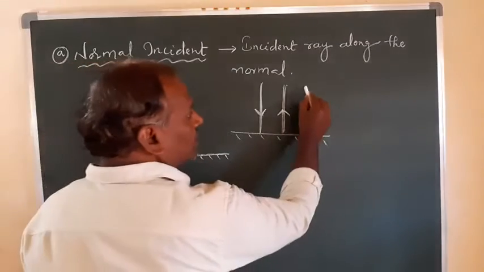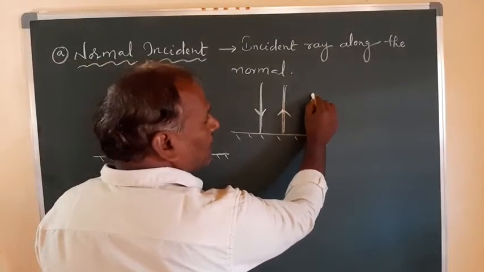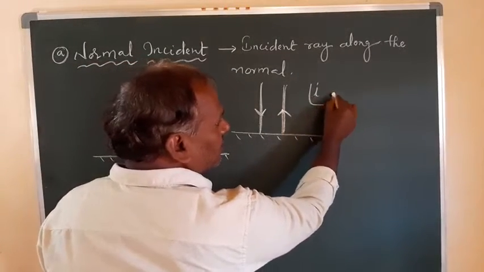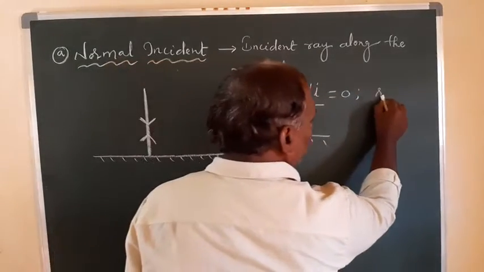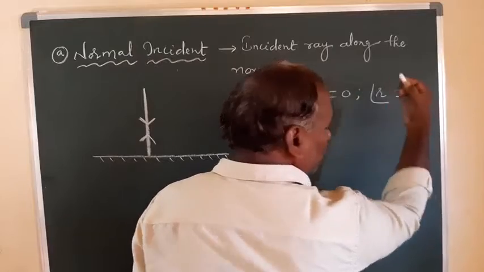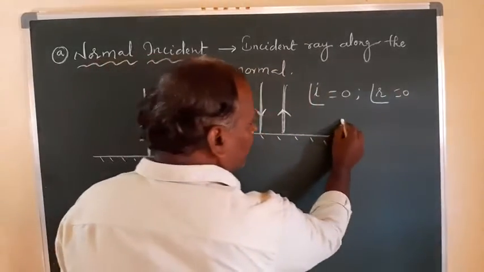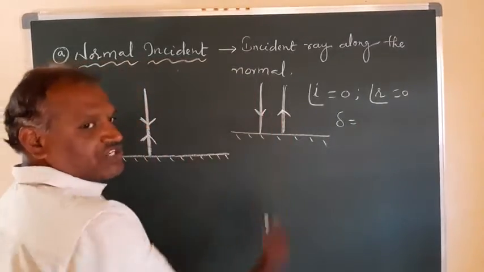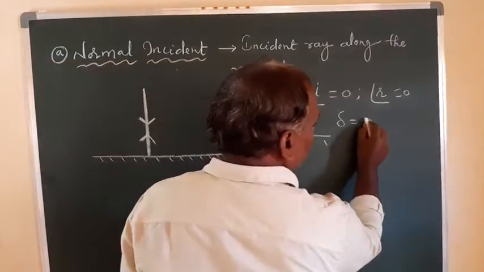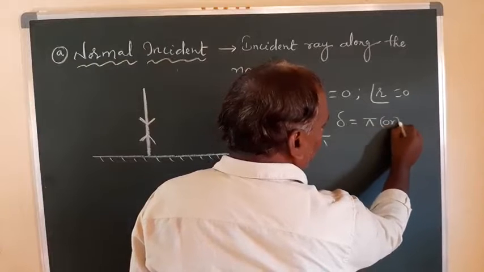Opposite direction means what can you observe here? What is the angle of incidence? It is 0. What is the angle of reflection? It is also 0. And what about the deviation, delta? Both are in opposite directions, which means it is pi radian or 180 degrees.